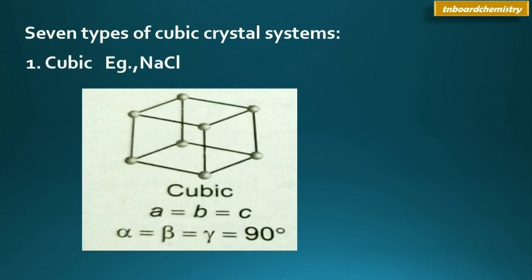Next, we are going to see the 7 types of crystal systems. In that, the first type is the cubic system. Example of this type is NaCl. For these 7 crystal systems, I have given pictures and content in those pictures. Those pictures and the content given below are very important for studying these 7 types of crystal systems.